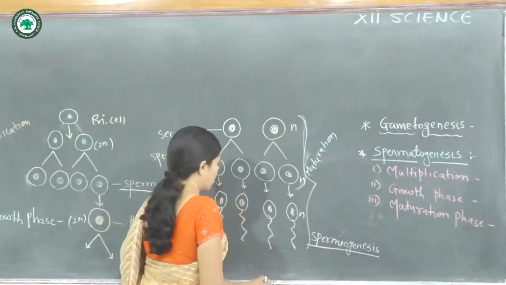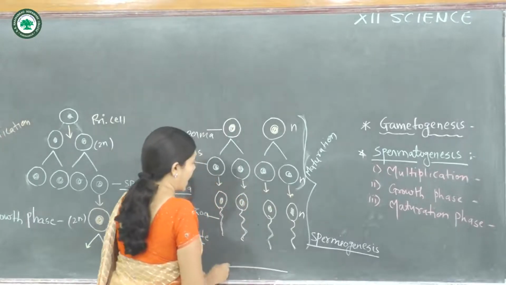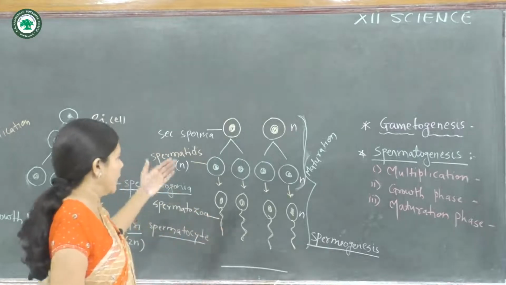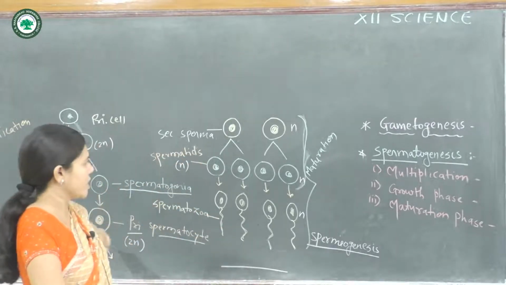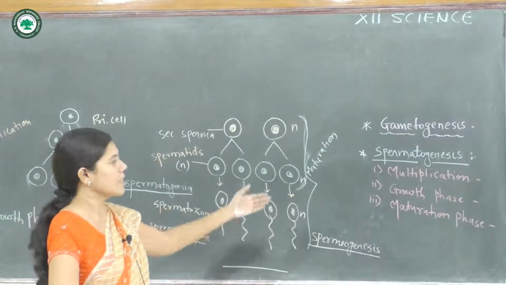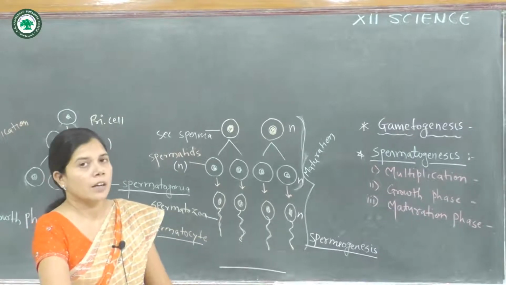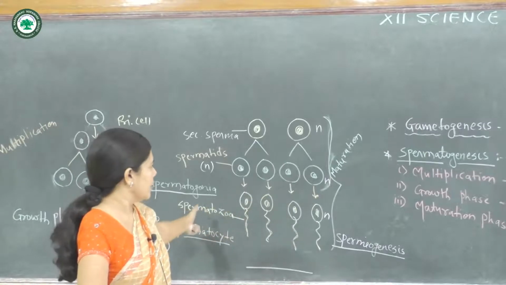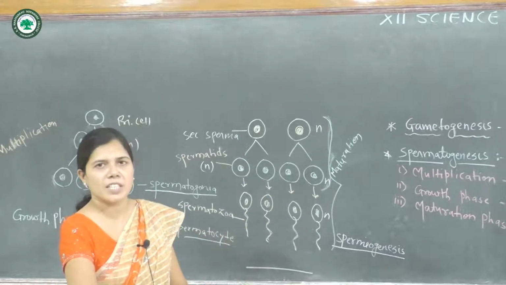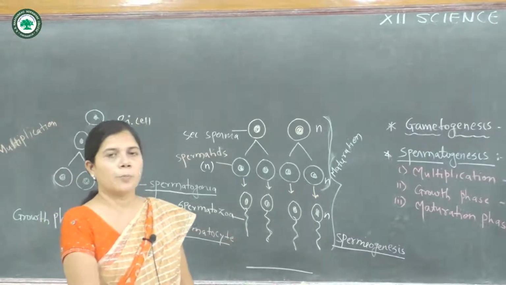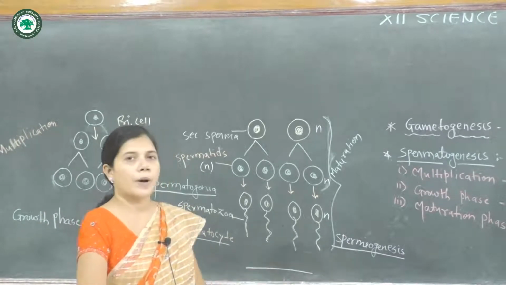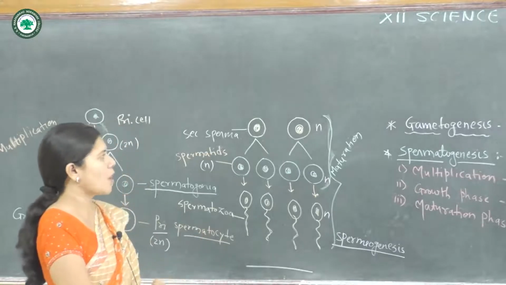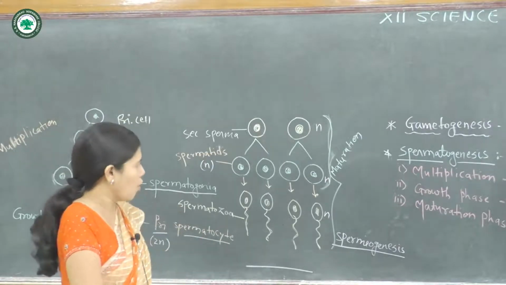The process is known as spermatogenesis, and the whole process includes the multiplication phase, growth phase, maturation phase, and the last one is the spermiogenesis phase. We can say that there are a total of 4 phases, or these 3 phases with spermiogenesis, and lastly the product is formed, that is the spermatozoa or sperm. And here the process of spermatogenesis is over.